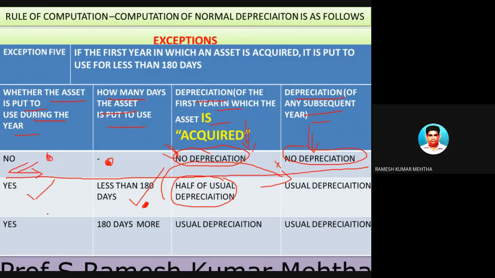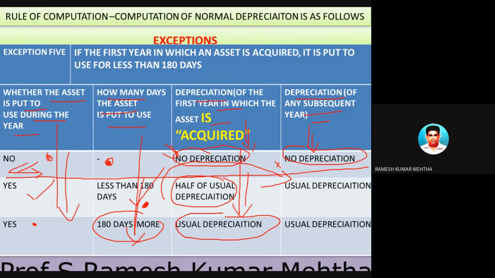Now, the third condition: the asset is put to use, yes. For how many days? More than 180 days. Was the asset acquired in this year? Yes. So the full amount of depreciation is allowed. Usual means full.